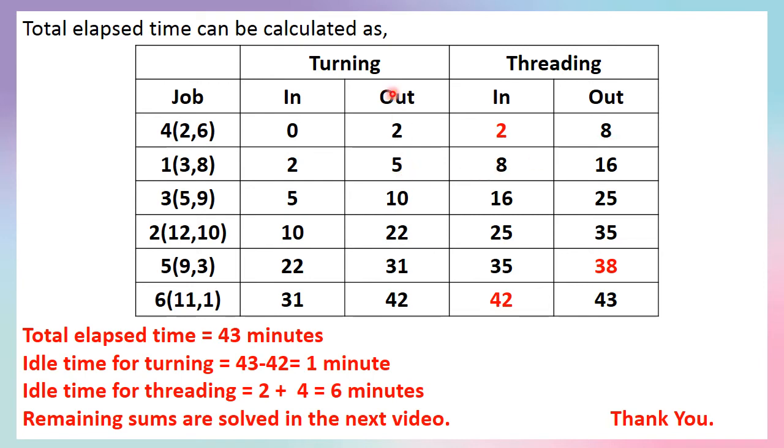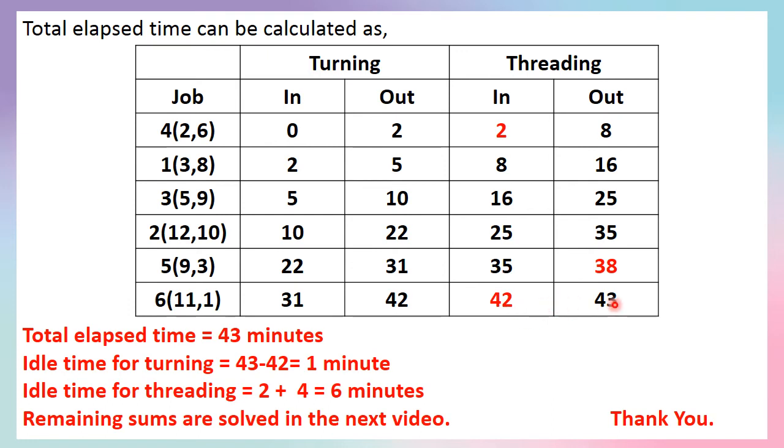The turning machine finished its job 1 in the 5th minute, but it cannot be given to the threading machine because it is already working on job 4. So it is starting in the 8th minute, and it needs 8 minutes for the completion of job 1. So 8 plus 8, 16. Similarly, we will write the remaining in and out timings of the threading machine.